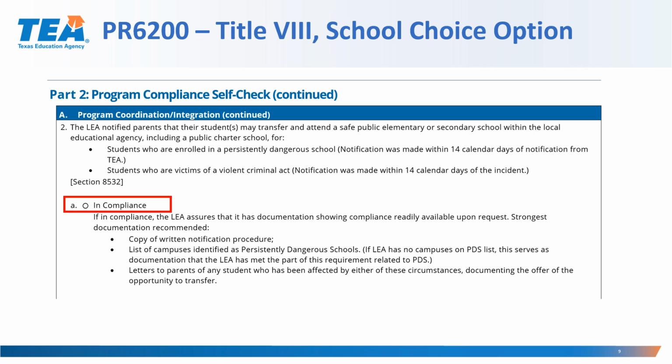Also, letters to parents of any student who has been affected by either of these circumstances, documenting the offer of the opportunity to transfer. The LEA may have other documentation that potentially might show compliance. In the event of an audit, TEA or audit staff would make the final determination concerning whether the documentation is sufficient to demonstrate compliance with this program requirement.